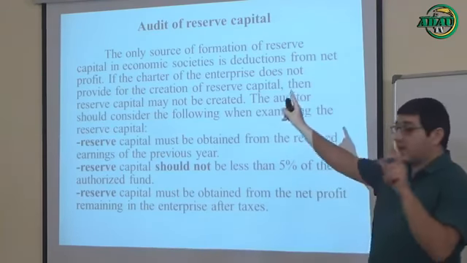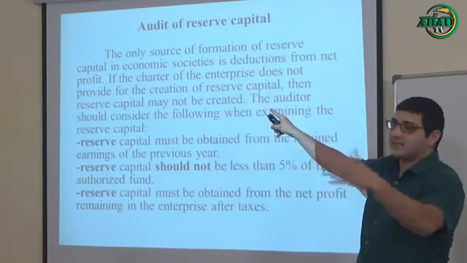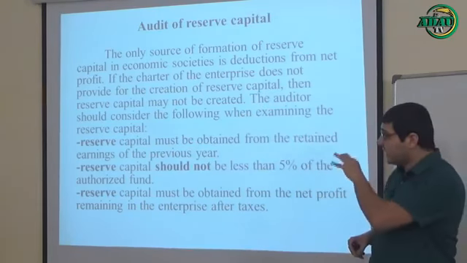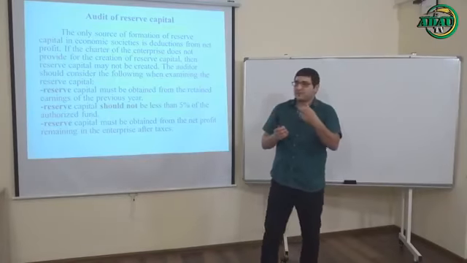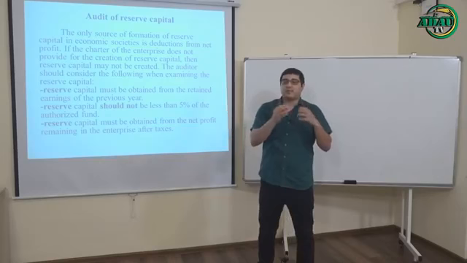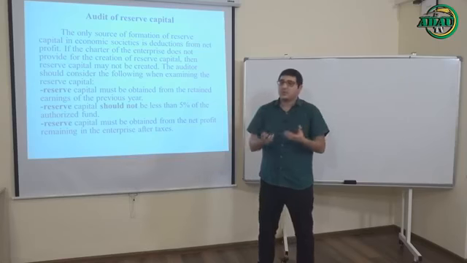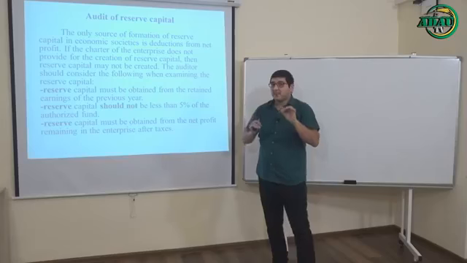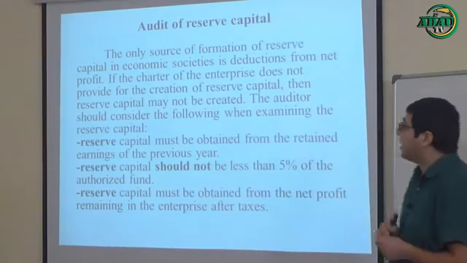But you can see the definition. The only source of formation of reserve capital in economic societies like LLC or joint stock company and so on is deductions from net profit. So in this case, I want to explain the difference between income and profit for you. Many of you know about that. Profit is different from income. When our production costs or some other costs are deducted from income, we get our net profit. So our reserve capital can only be obtained from our net profit, not from our income. It's so important. So let's continue.